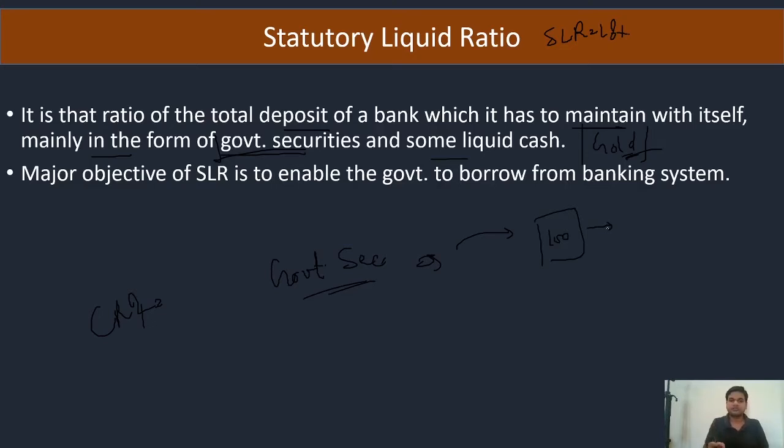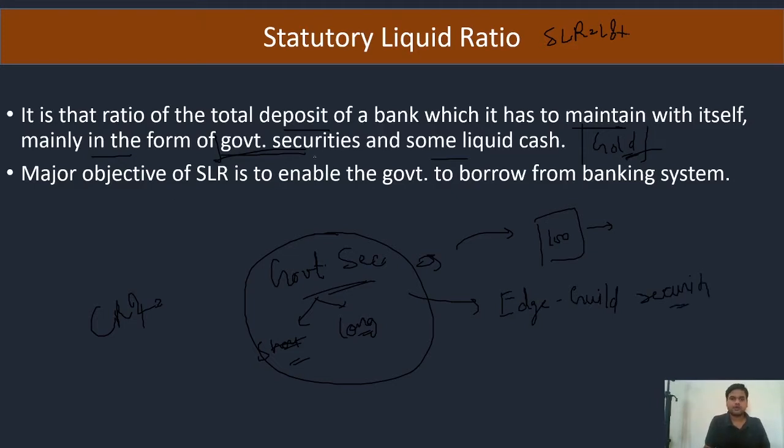Means whoever holds the government security, the price will be given to him. Government securities are of two types. First is short term, second is long term, and we will go into detail later. It is a different topic. It is also called gilt security.